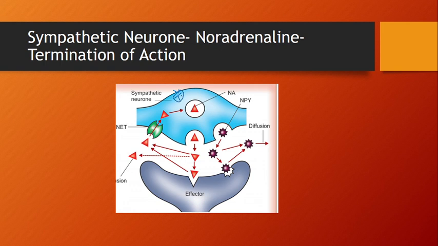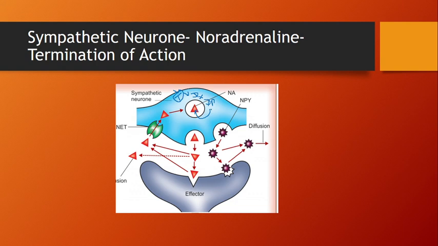Tyrosine is converted into dopa. Dopa is converted into dopamine. Understand? Then dopamine, in the synaptic vesicle, is converted into noradrenaline by using various enzymes.